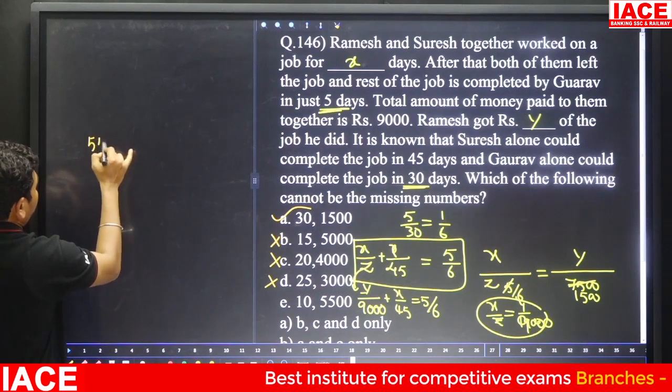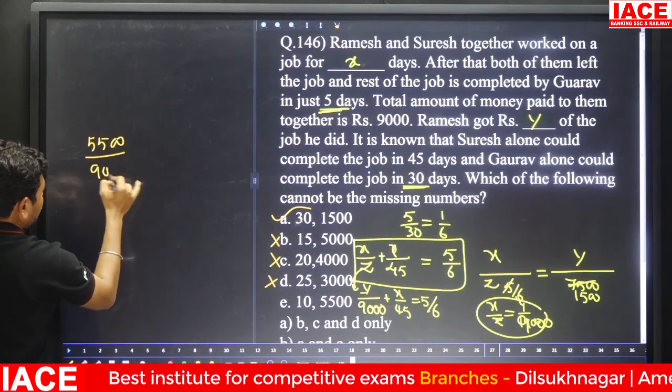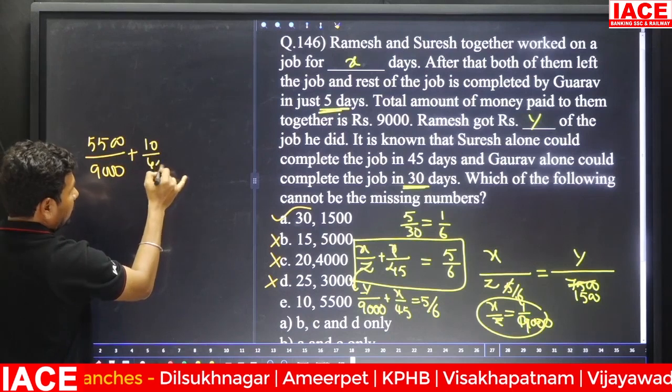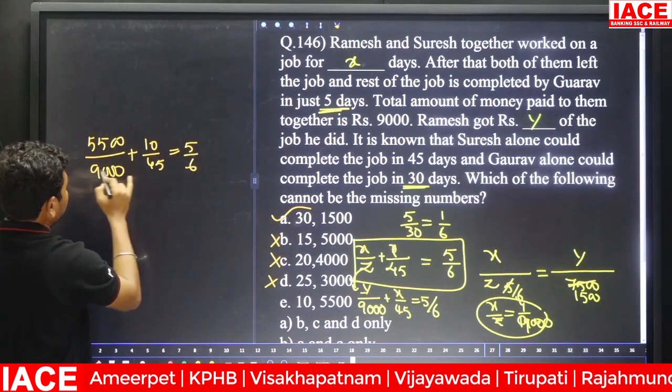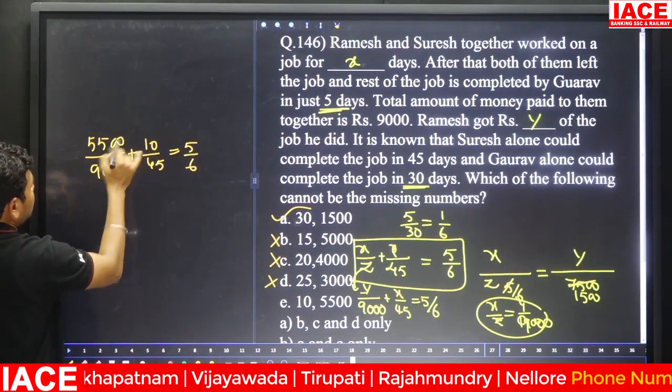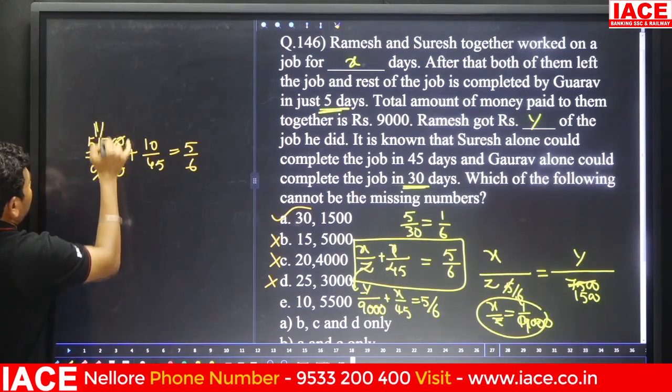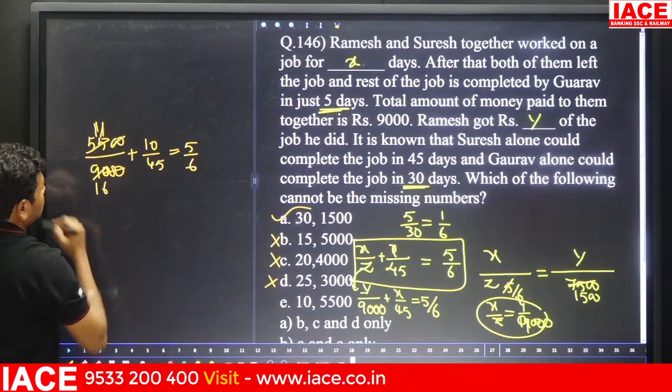Here 5500 by 9000 plus here 10 by 45 is equal to 5 by 6. Here single zero cancels. 5 11s and 5 11s, and 5 how many times? 5 16s.